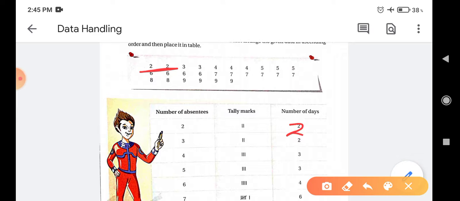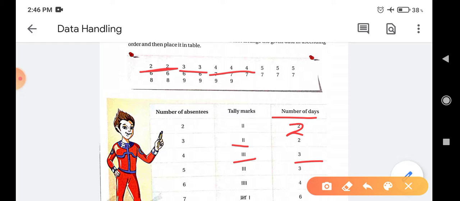Next, 3 occurs 2 times, so tally marks are 2 and number of days is also 2. Next, 4 is written 3 times, so tally marks are 3 and number of days is also 3.